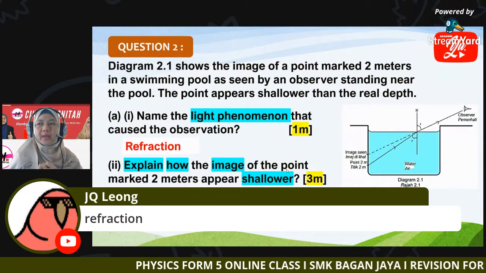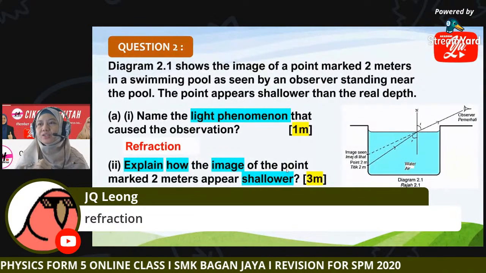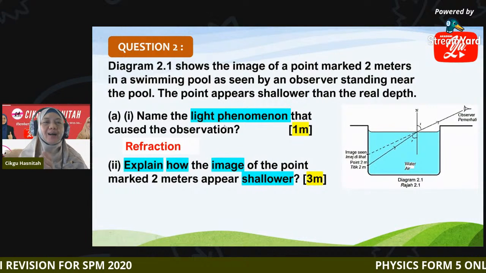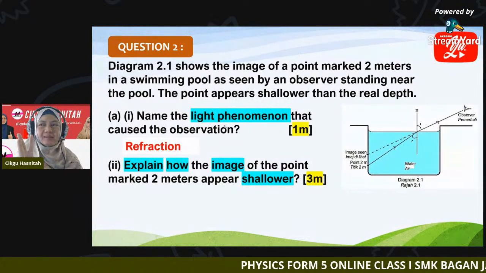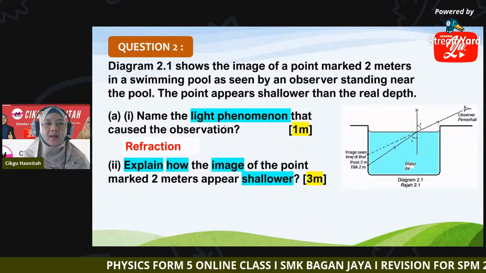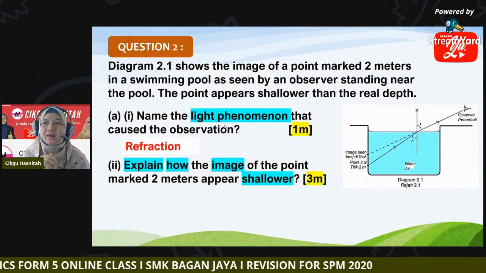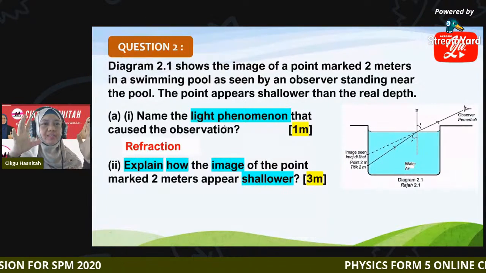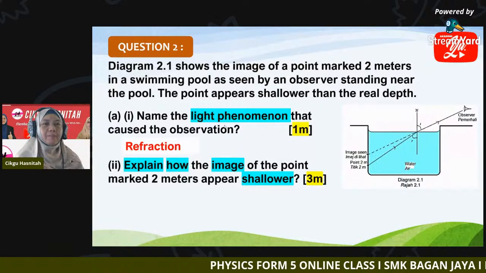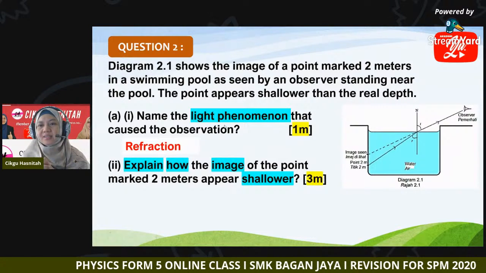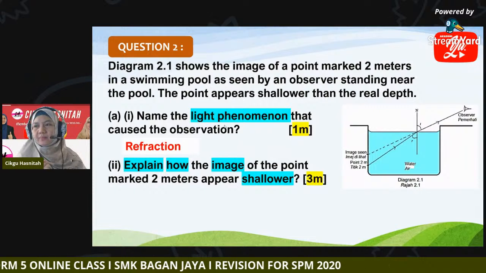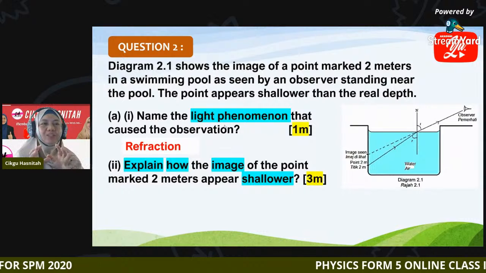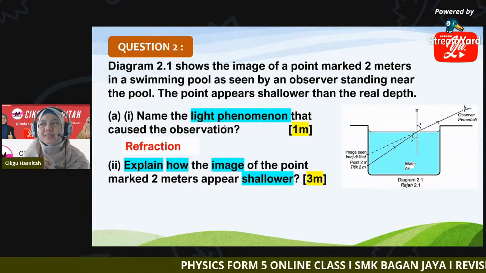Now question 2: explain how the image of the point marked 2 meters appears shallower. How do we write the explanation? It is 3 marks. Why does the observer see a shallower image compared to the real object? Yes, it is refraction. So how to write your explanation? Where do we begin?